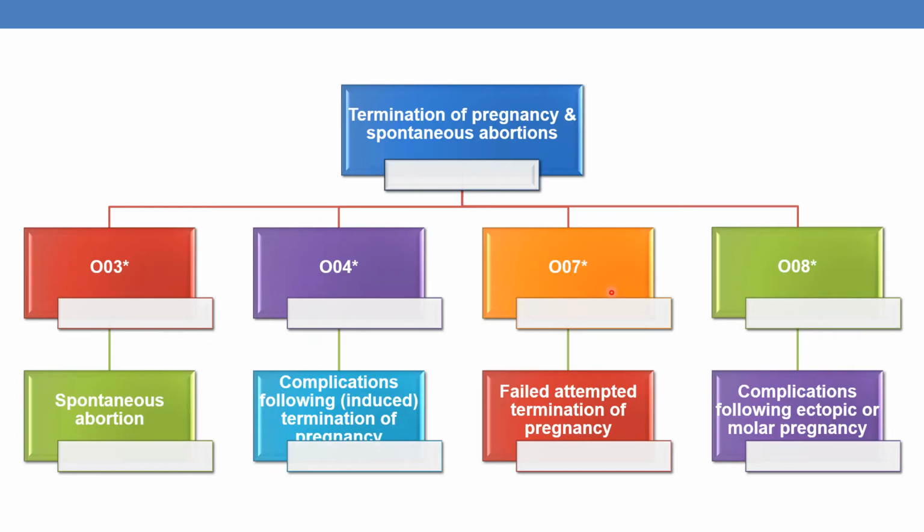O07 indicates failed attempted termination of pregnancy. And category O08 indicates complications following ectopic or molar pregnancy. These are the various categories which govern the termination of pregnancy and spontaneous abortion codes.